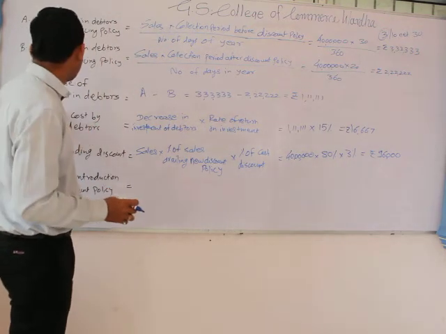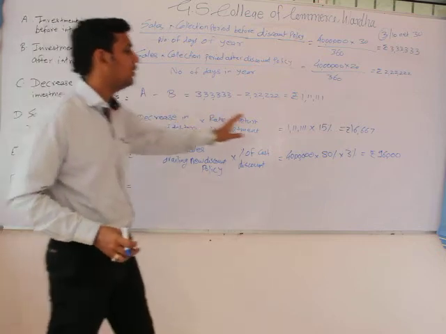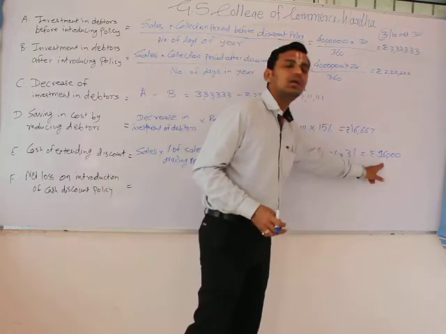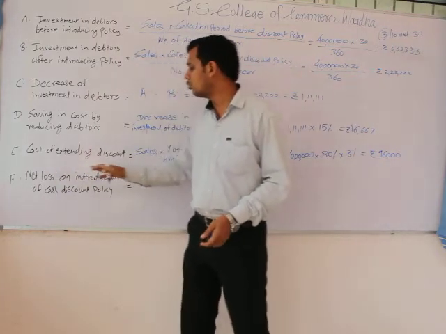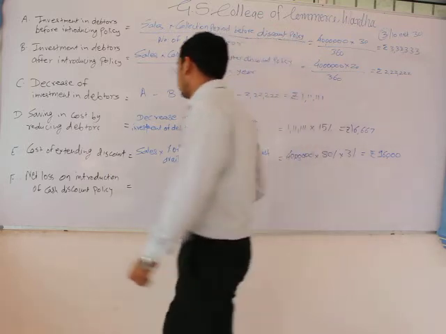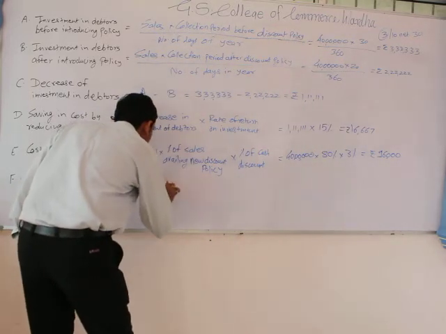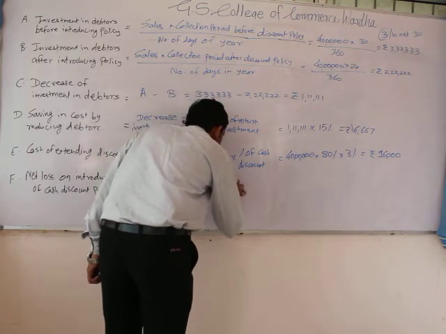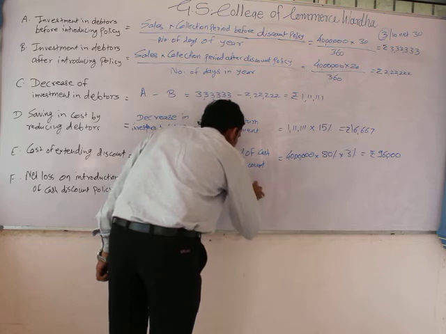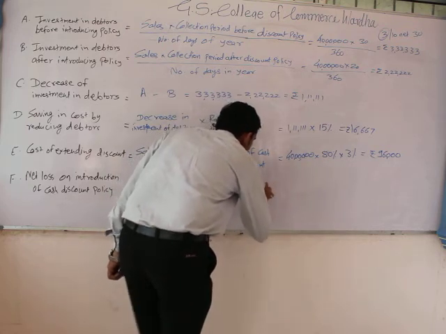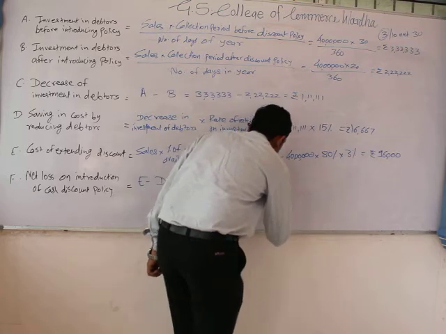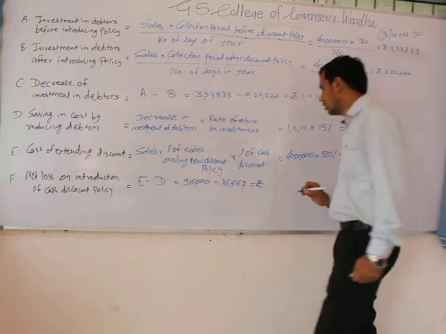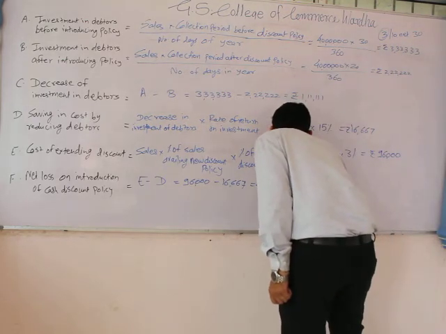As we can see in part D, the savings was rupees 16,667, whereas the cost was 96,000. Therefore, we can write it as a net loss on introduction of the cash policy. The formula would be E minus D, which is 96,000 minus 16,667, equals 79,333.